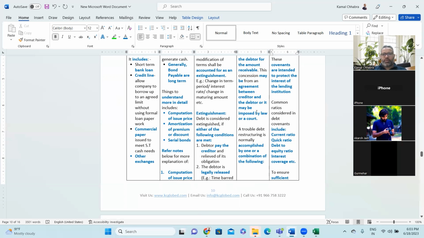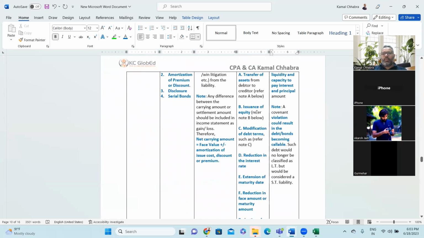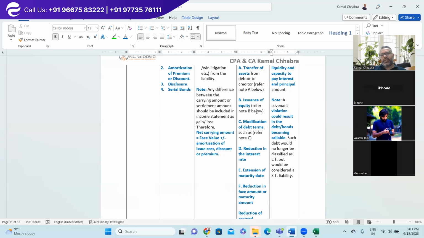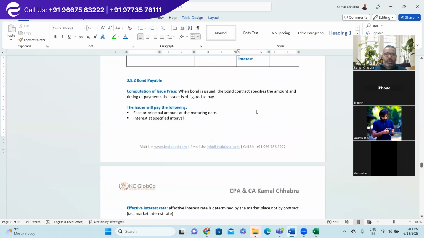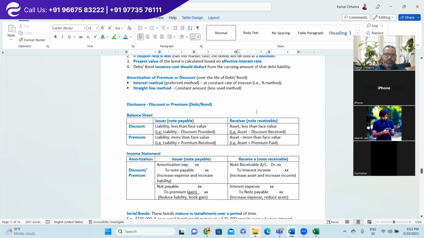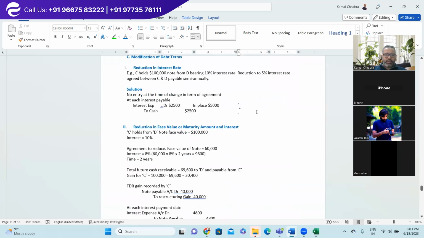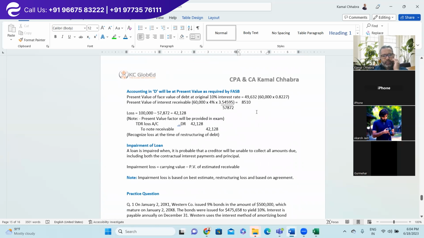Okay. Lending institutions. A covenant violation could result in the debt or bond becoming callable. Such debt would no longer be classified as long-term debt, but would be classified as a short-term liability. Right? So this is all we have discussed. Now I think there's one very small thing left, accounting for